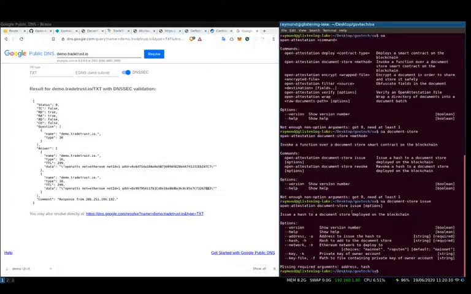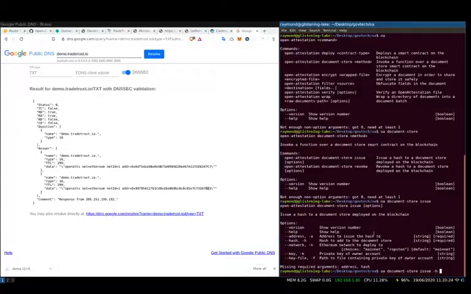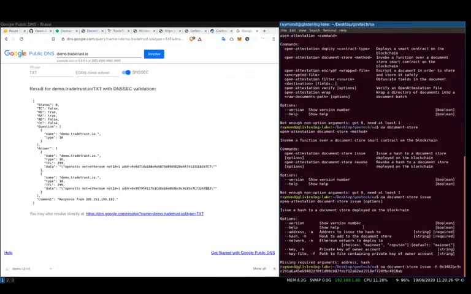And it says options, so I just need to fill in the options. First of all I need the hash. The hash is this one. This is the Merkle root, and of course we have the network, but we are not going to change it because we want it to be issued on mainnet.